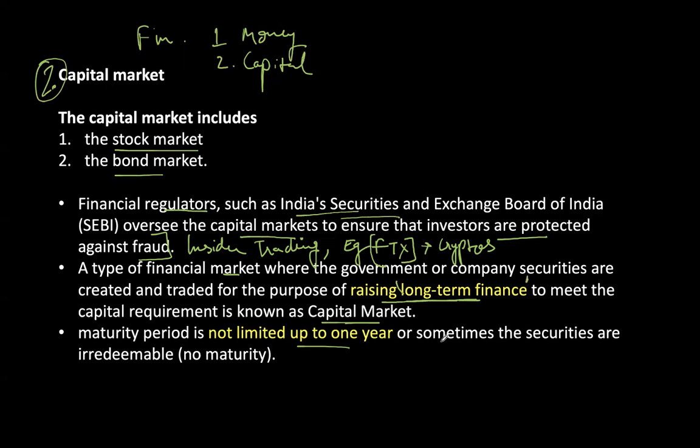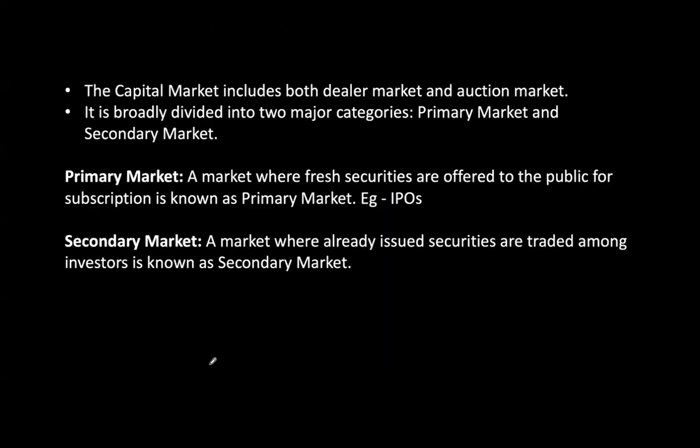And sometimes it might also be possible that securities are irredeemable. There is no specific maturity. And the capital market includes both the dealer market, dealers being basically brokers, and the auction market. Both of them are components of the capital market, which is broadly divided into two major categories, the primary market and the secondary market.